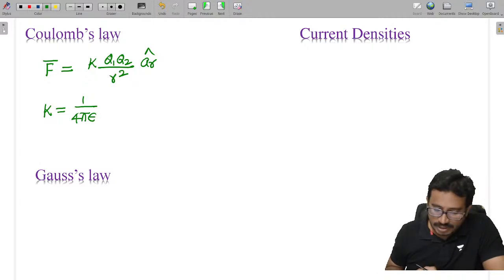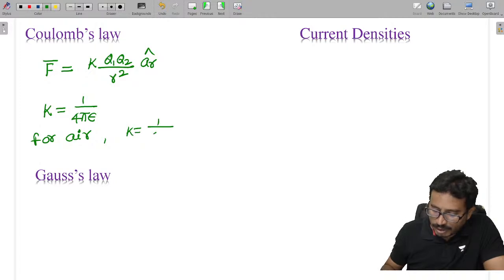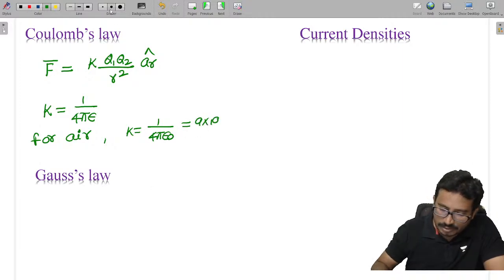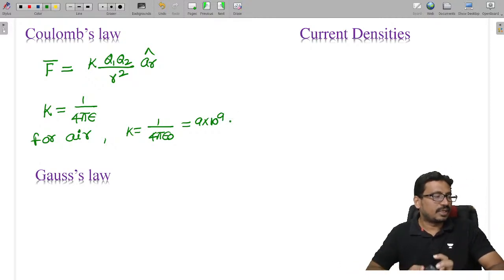If it is free space, for air as a medium, the K value is equal to 1 by 4 pi epsilon naught, which is given as 9 into 10 power 9. This is the K value in case of free space.